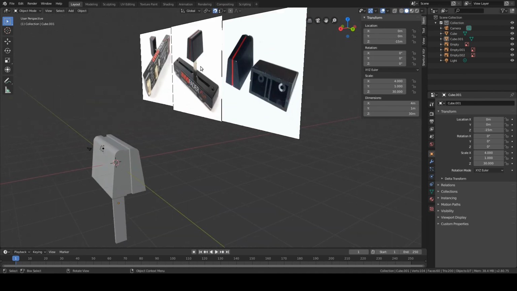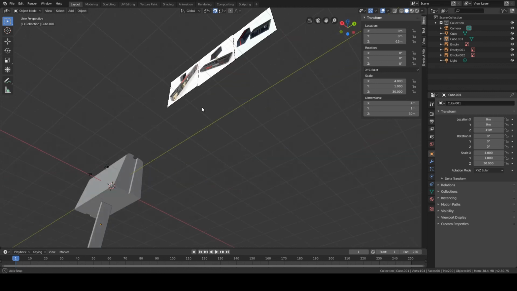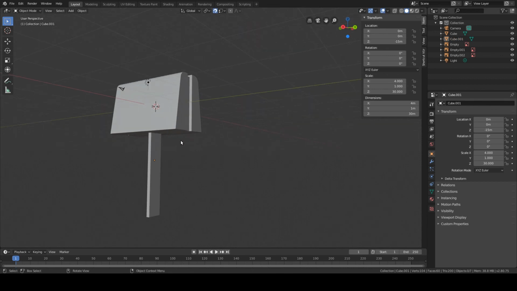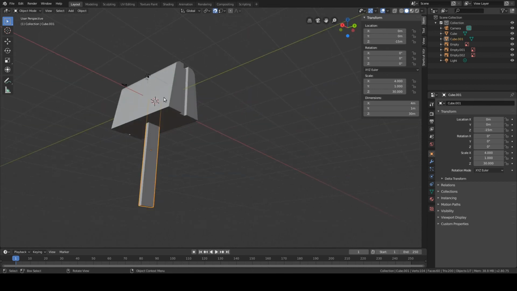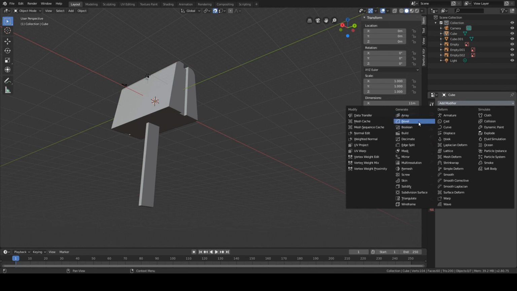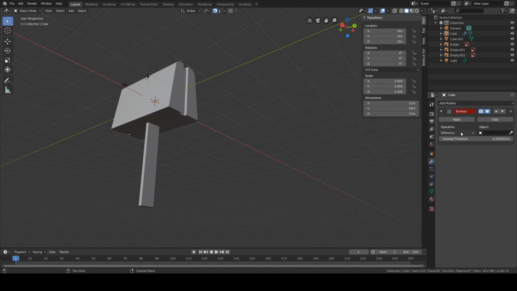So if you have a mixing panel, it could be that this is the other way around. You can simply select your objects, do R from rotate, Z axis, type in 90. So you can change the rotation. I don't want to do that. What I do want to do is subtract this object from that object. So I'm going to do that with the help of the Boolean modifier. Add modifier, Boolean, difference, select the object.